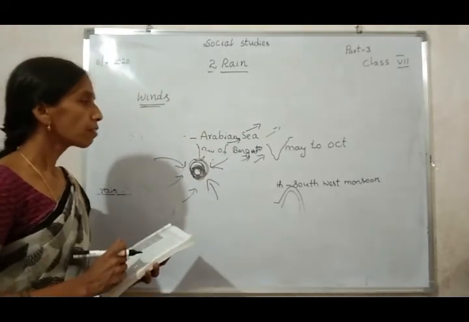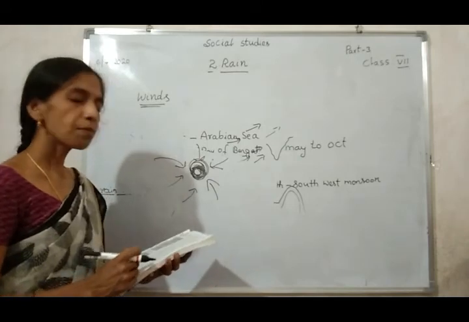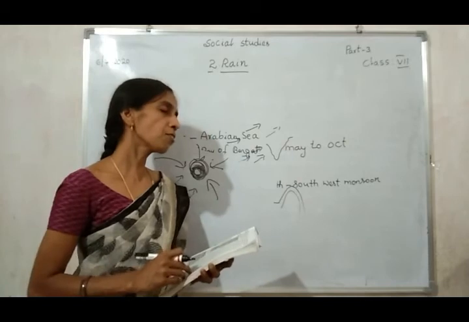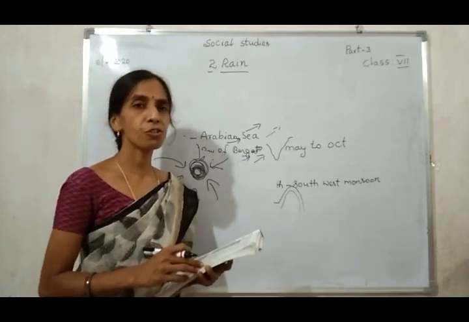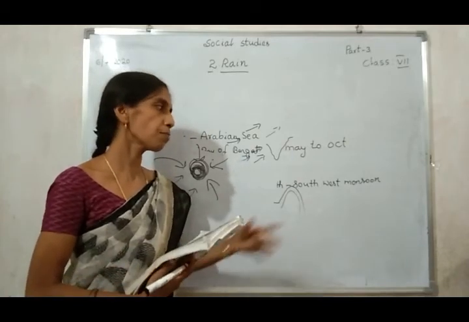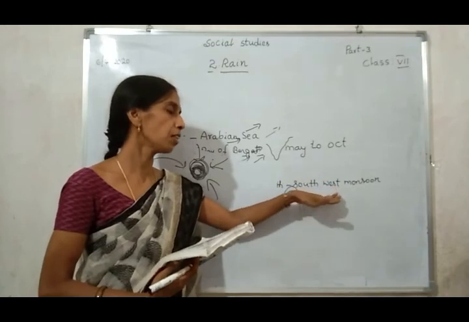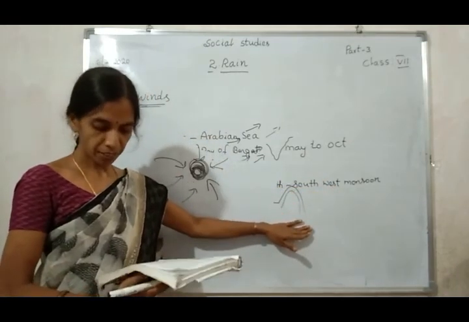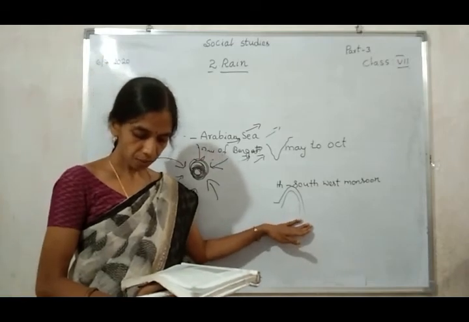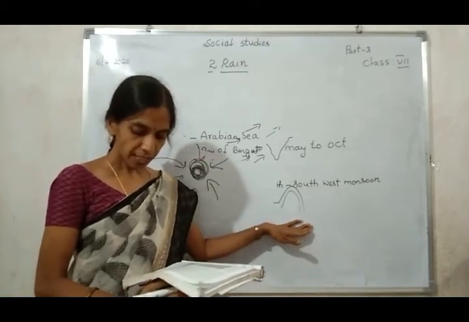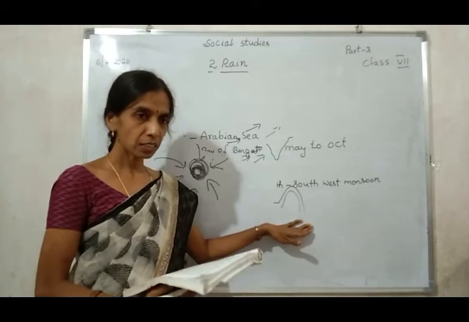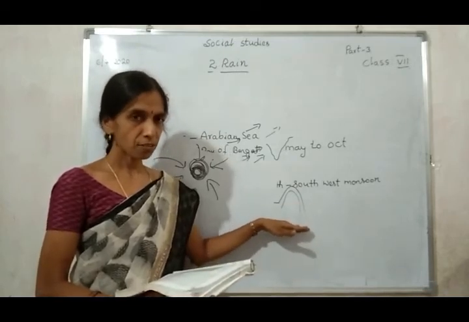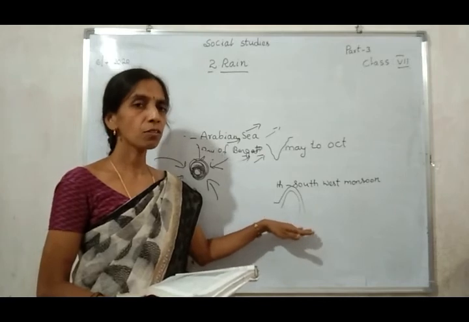Which time does the northeast monsoon season start? November to December. In which month does the southwest monsoon season start? June. Are you understood? The southwest monsoon season starts in June. The northeast monsoon season, or return monsoon season, starts in October to December.